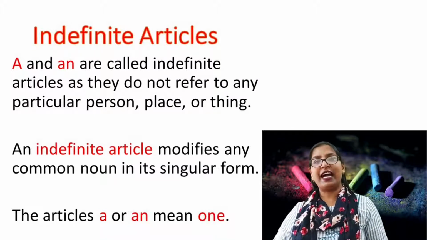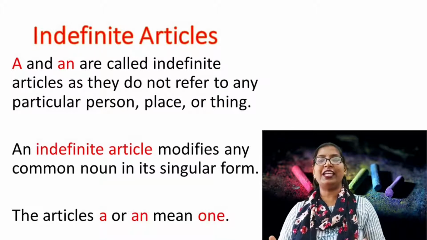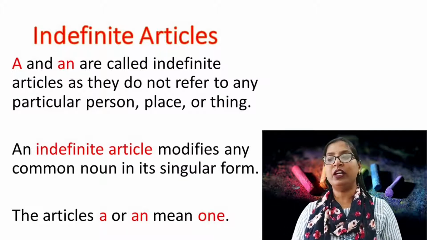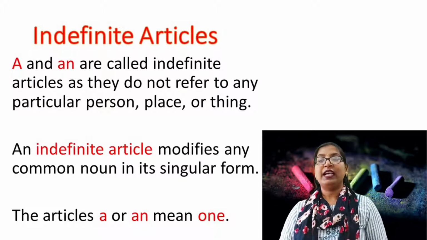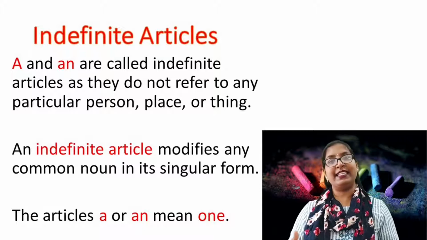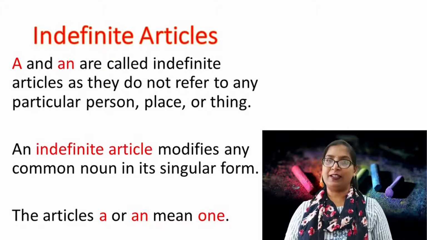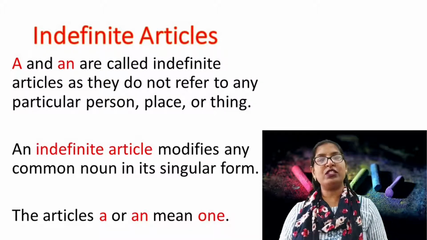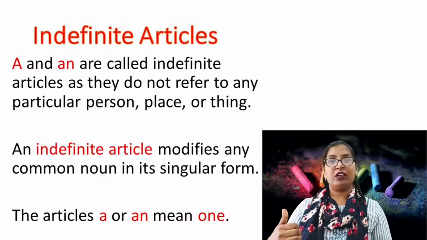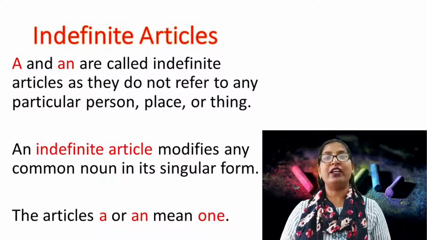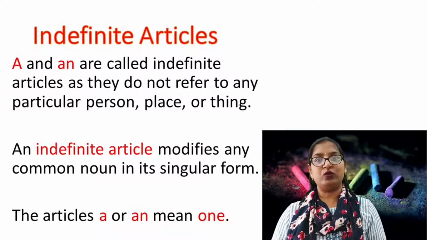An indefinite article modifies any common noun in its singular form. And the articles a and an mean one. They are used to speak about a singular common noun.